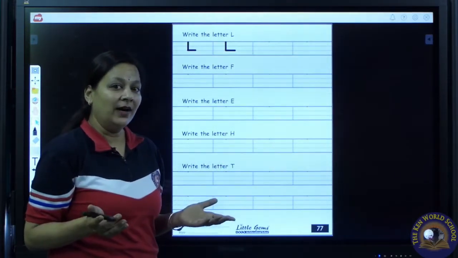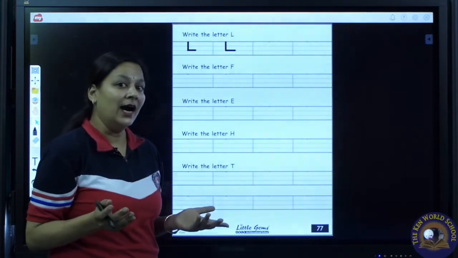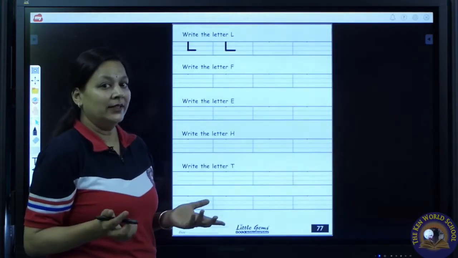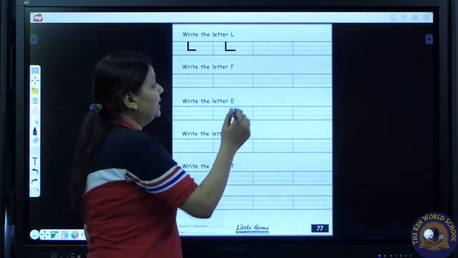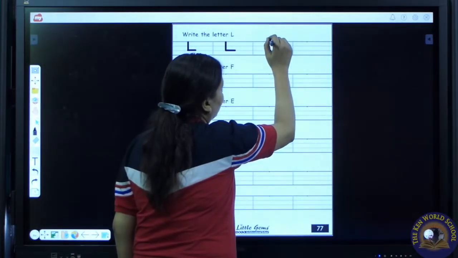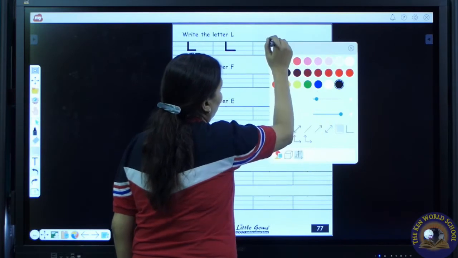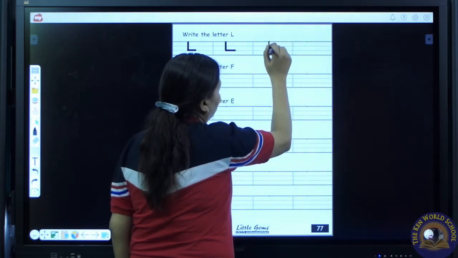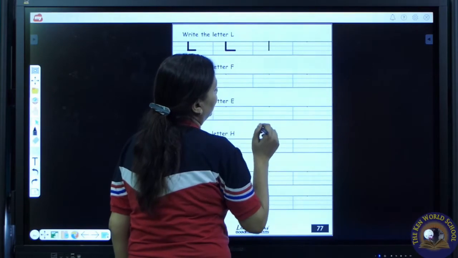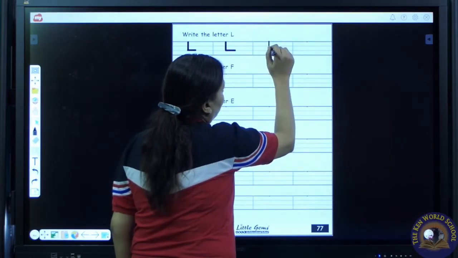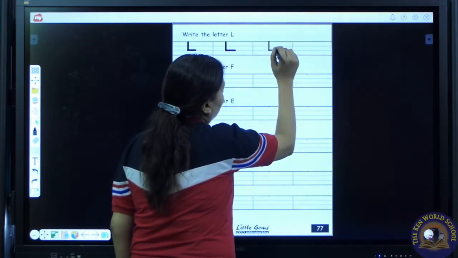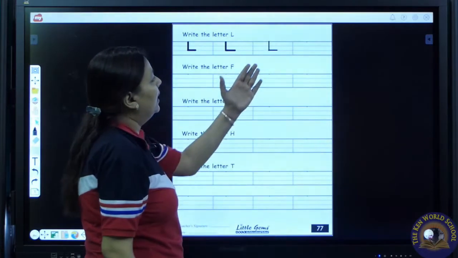Complete it fast. You should write dark. Have you all done? Again I am writing. Watch me carefully. We have to draw a standing line from the top line till base line. Now we will draw a sleeping line on the base line.